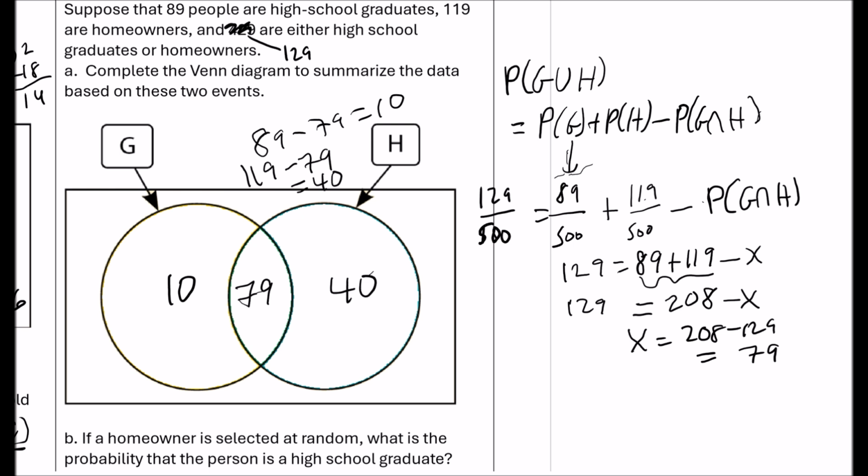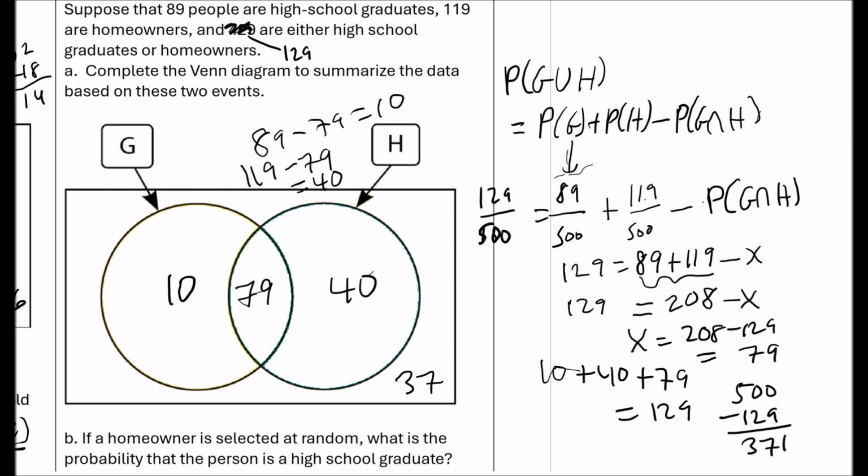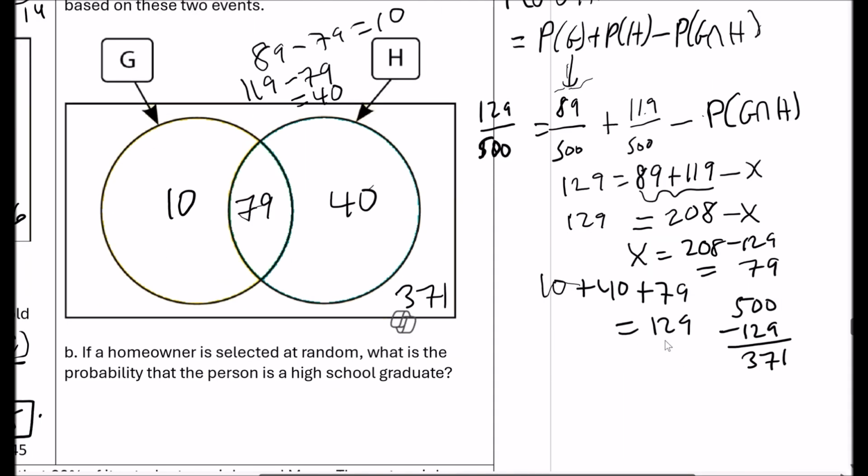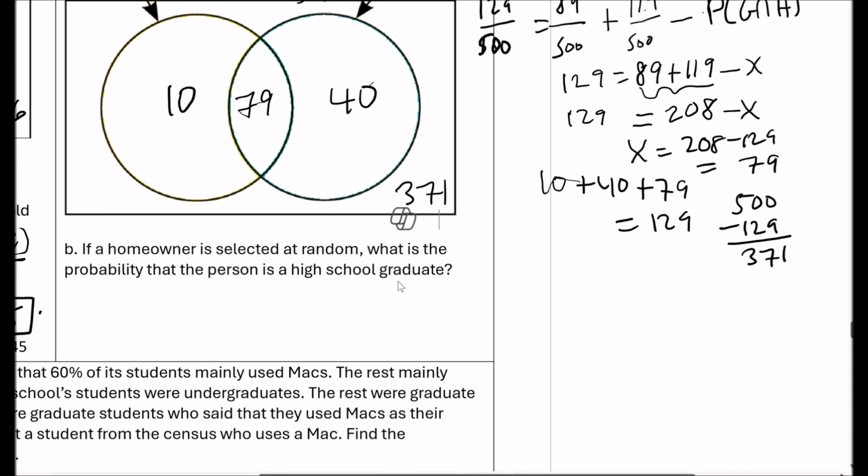All right. And then there's 500 people in total. So if I add these three numbers up, 10 plus 40 plus 79 is 129. Subtract that from 500. And that's 371, or neither. Okay. All right, so that's my Venn diagram.